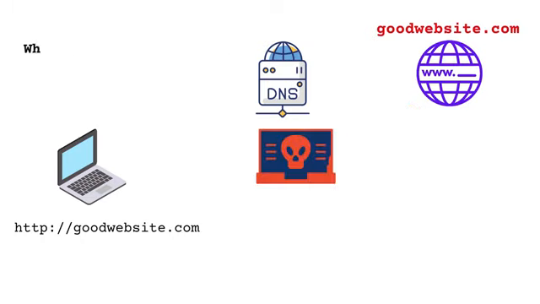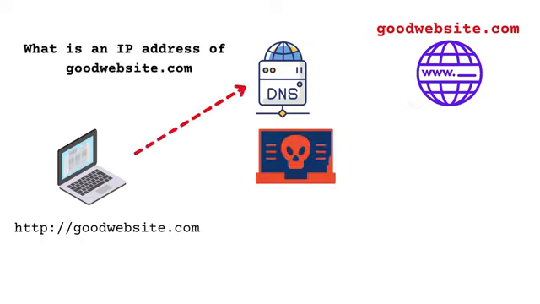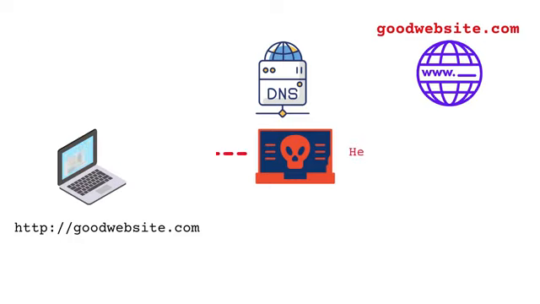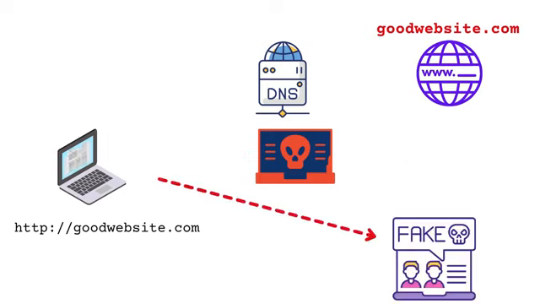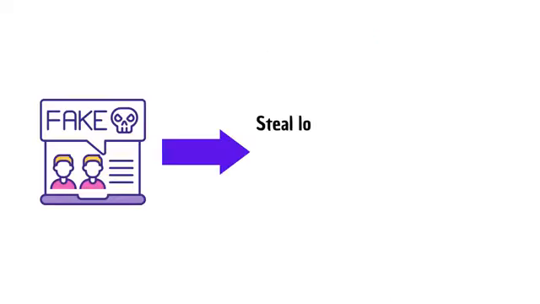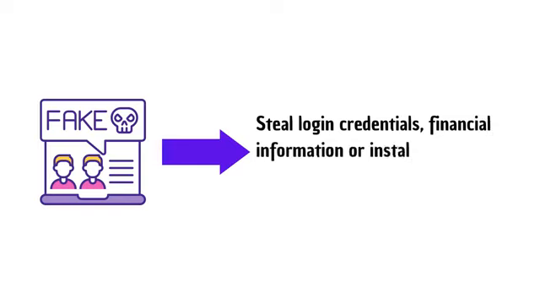In a DNS spoofing attack, the attacker intercepts the DNS request and sends a fake DNS response to the user's device with a different IP address, redirecting the user to a fake website or server. The user's device then connects to the fake website, which appears to be legitimate and can steal sensitive information such as login credentials, financial information, or install malware on the user's device.